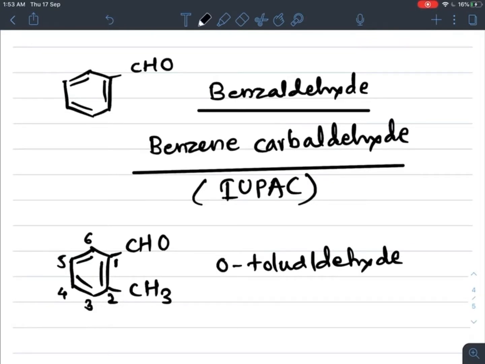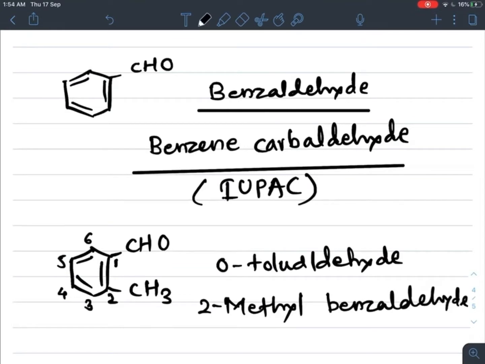According to IUPAC, this methyl group is present at carbon number 2, and this is benzaldehyde. So at position 2, methyl group is present. So 2-methylbenzaldehyde is its IUPAC name, for the benzene ring attached with the CHO as well as the CH3.